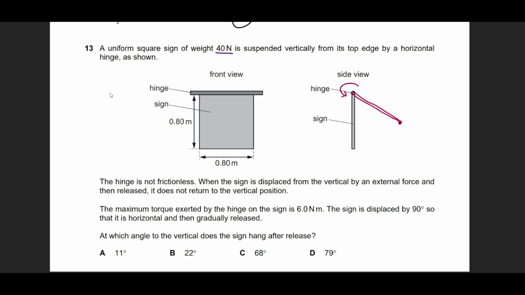So he says that the weight of the card is 40 newtons and the length is 0.8 from the pivot, for example. This is what matters because we need the distance from the pivot, and this is the hinge, the pivot of the system. The weight should appear at the very center. I'm just exaggerating the view of the hinge a bit, because I'm going to write things on this and it will get messy. So my weight is going to be at the center. If the whole length is 0.8 meters, the weight appears at the center, which is 0.4 meters. So this is where the weight mg appears.